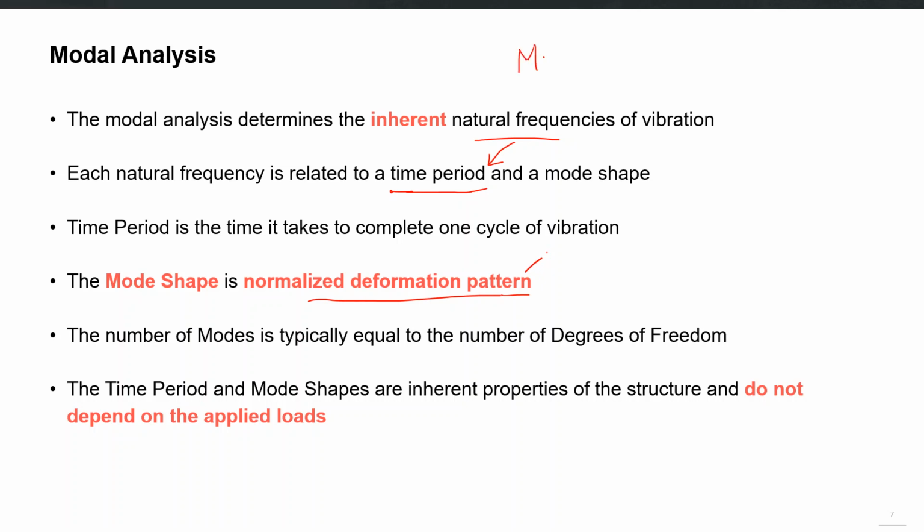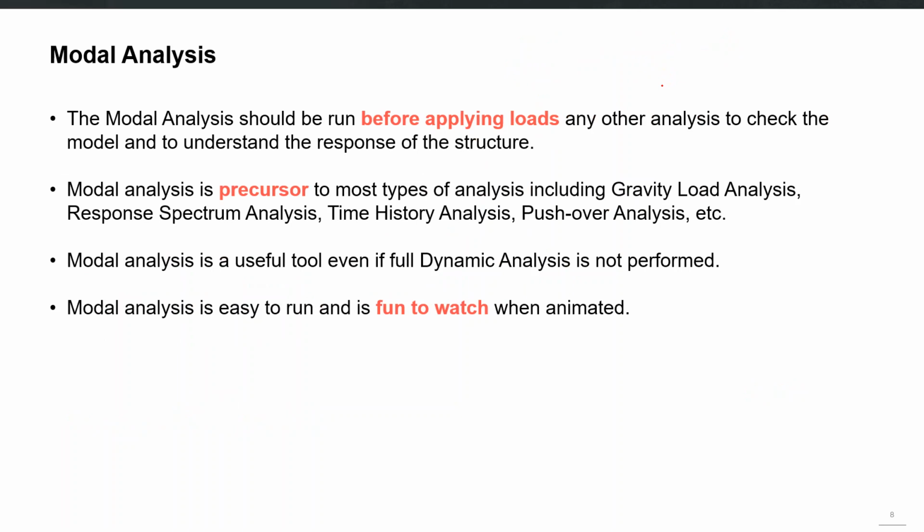So the important thing is that we got this idea of mode shapes and modal properties from this equation, so there are no applied forces involved. All you need is the mass of the structure and the stiffness of the structure. The only two things required are these two. So once you create the geometry of your structure in ETABS or any structural analysis program, you provide the mass and stiffness, and the software will formulate these matrices, and without applying any load you can just run the modal analysis. So you can get the mode shapes without any applied loading.